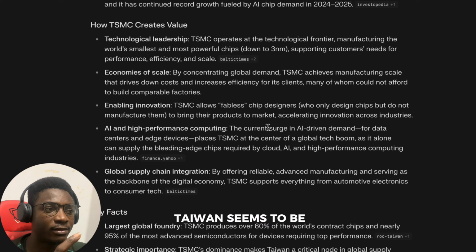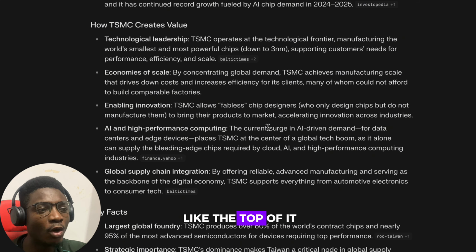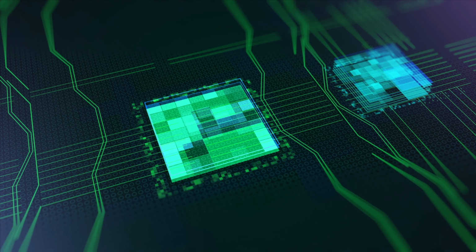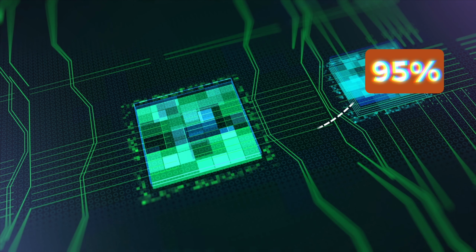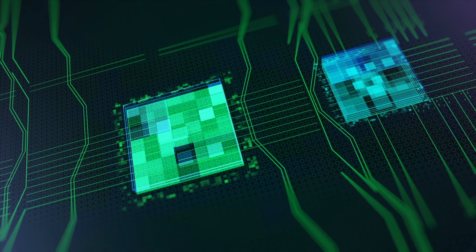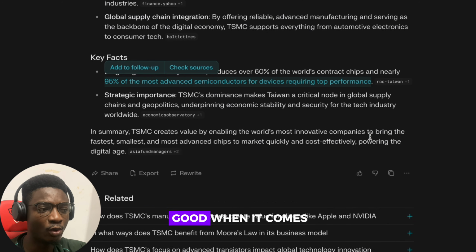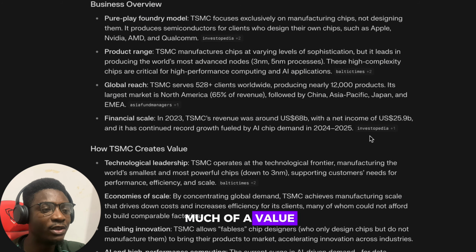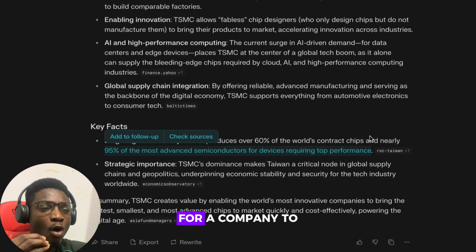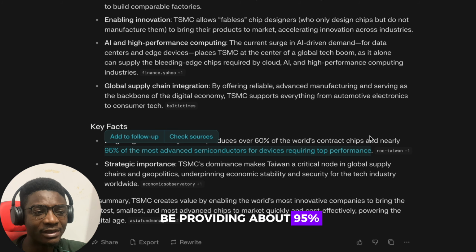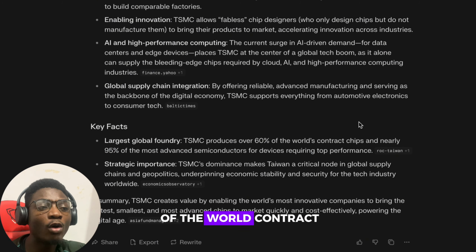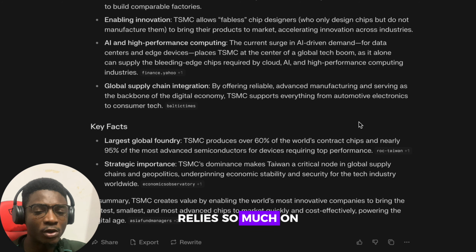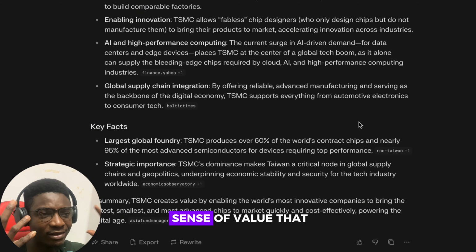And in this space, Taiwan seems to be the top of it, right? TSMC produces about 60% of the world's contract chips and nearly 95% of the most advanced ones requiring top performance. This is really good when it comes to understanding how much value it is creating for a company to provide about 95% of the most advanced, or even 60% of the world's contract chips, right? So it means that the whole world, when it comes to chips, relies so much on this company. You could get a sense of the value they create.